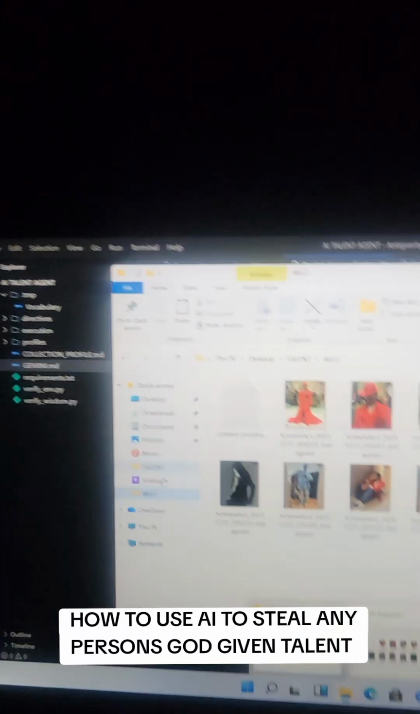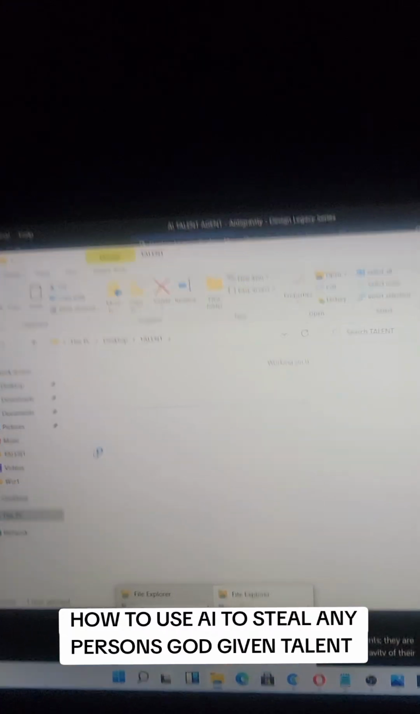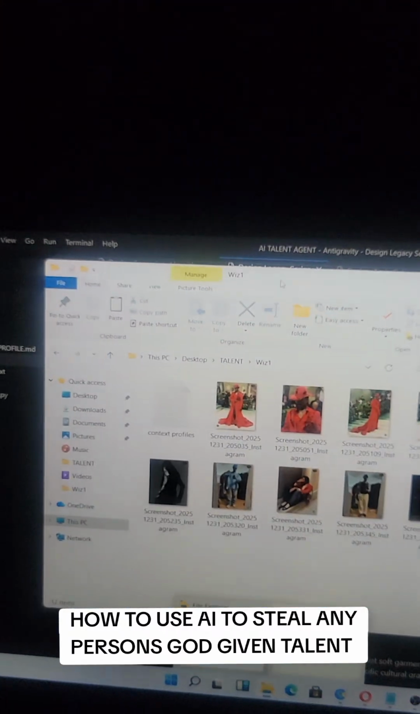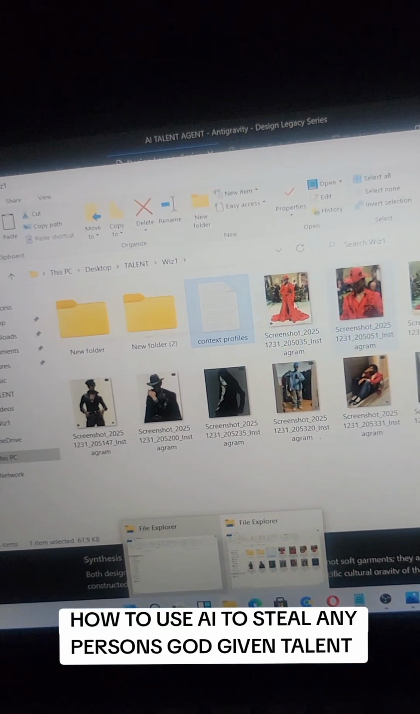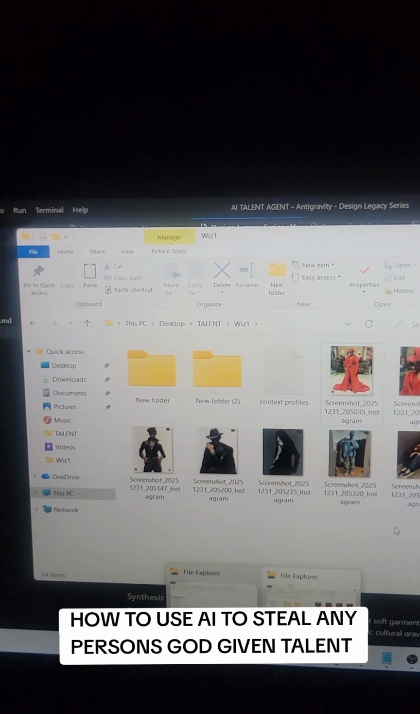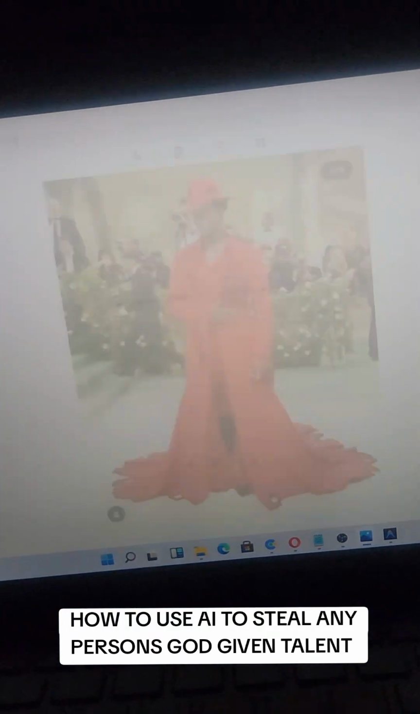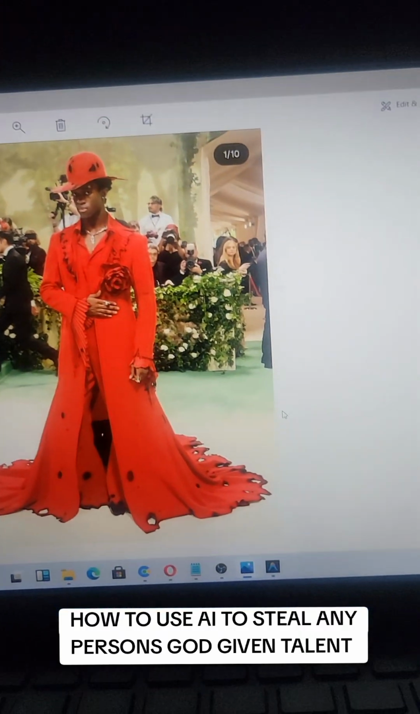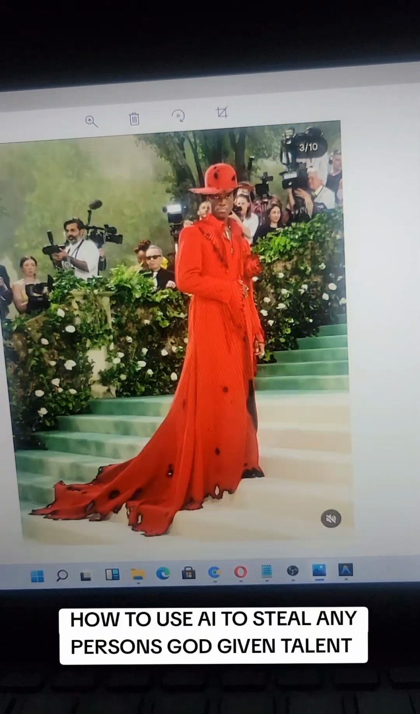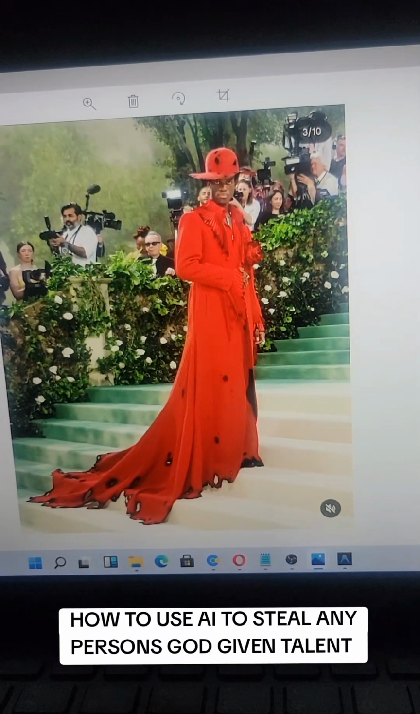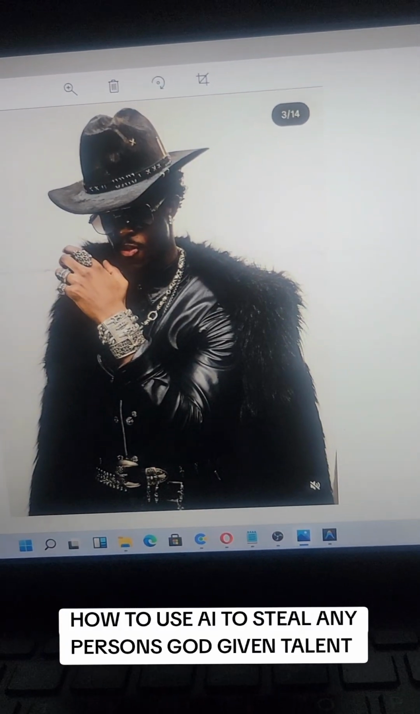So the person whose talent I saw is this guy. He's a very famous and talented designer. I don't know if he's the one who designs his outfits, but they're great. You can check him out. So this is the guy. His name is Wisdom Kai. I think he's from America. This is the person whose talent I stole using AI.